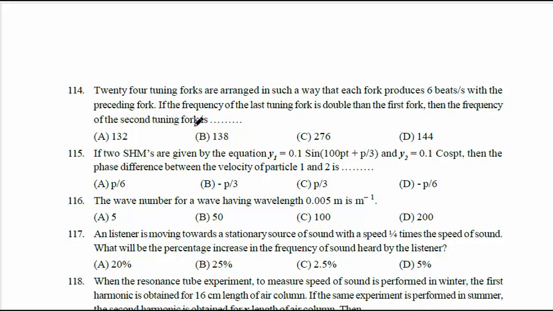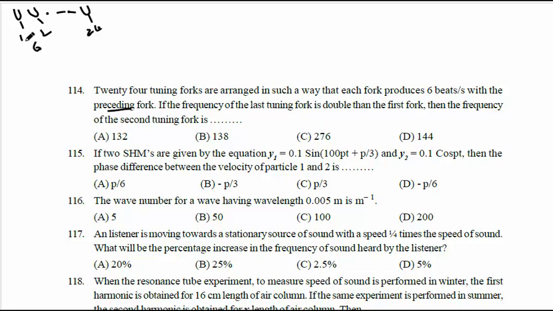Then the frequency of the second tuning fork is, preceding means next. Okay, I'm saying that preceding means next tuning fork. So one after the other, each tuning fork produces 6 beats. Suppose this is the first tuning fork, this is the second tuning fork, up to 24 tuning forks: 1, 2, and this is the 24th. From 1 to 24, each tuning fork difference is how much? 6 Hz. Each beat frequency of 6 Hz means each tuning fork frequency difference will be 6 Hz.